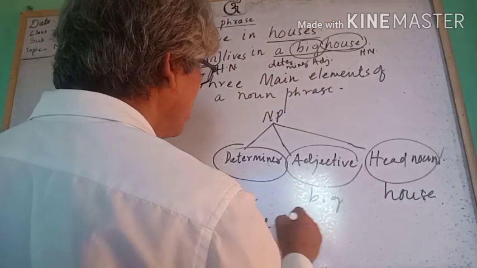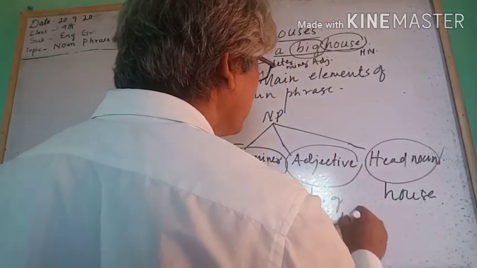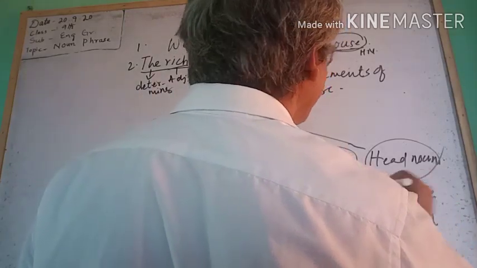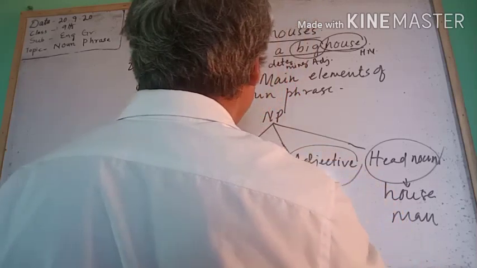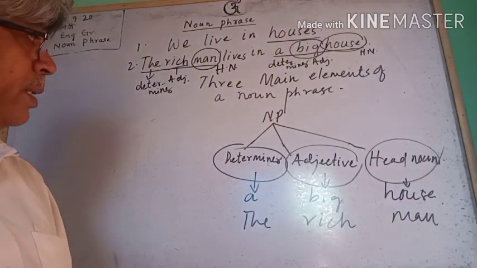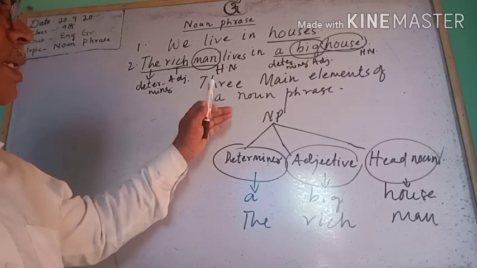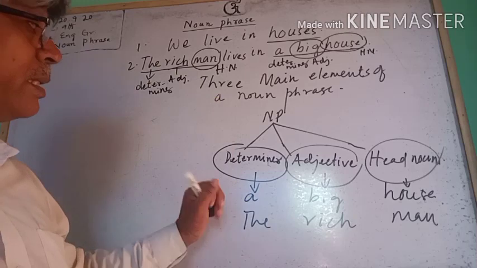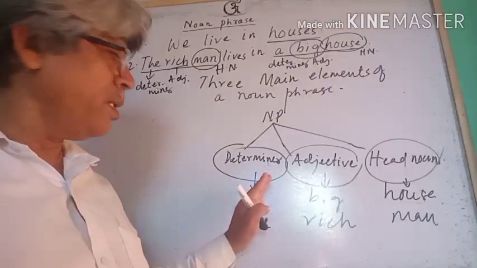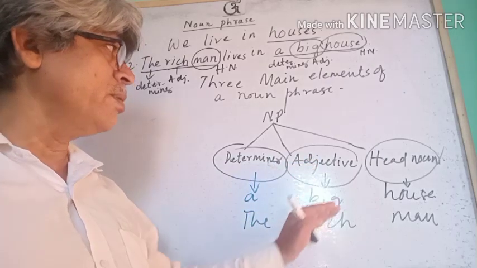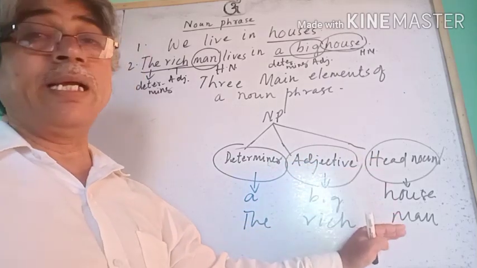the rich man. Got it? So a noun phrase has three main elements: a determiner, an adjective, and a head noun.